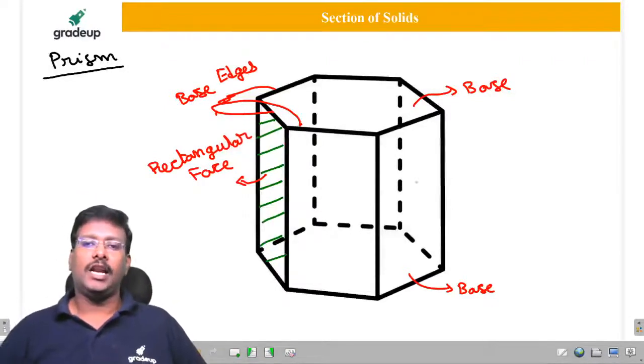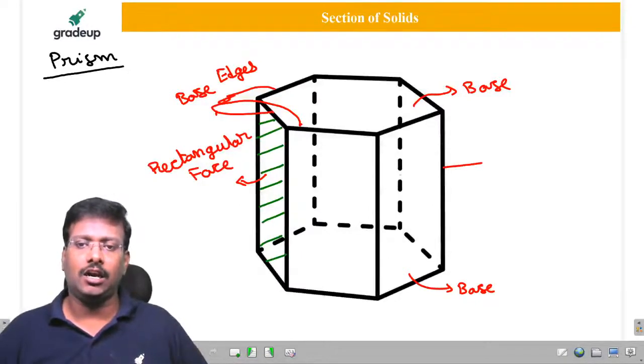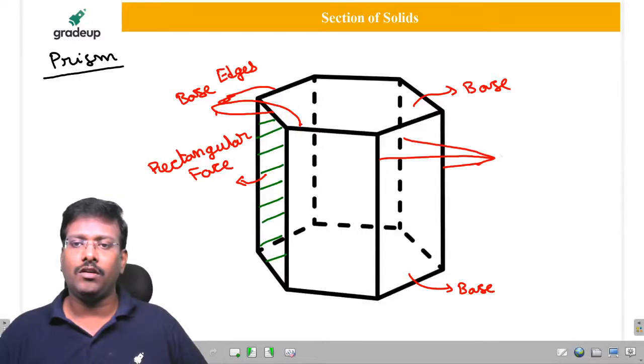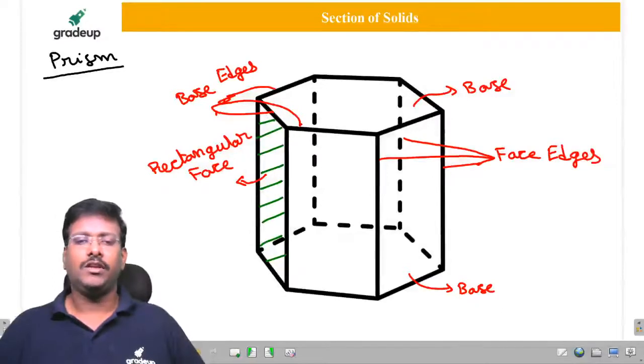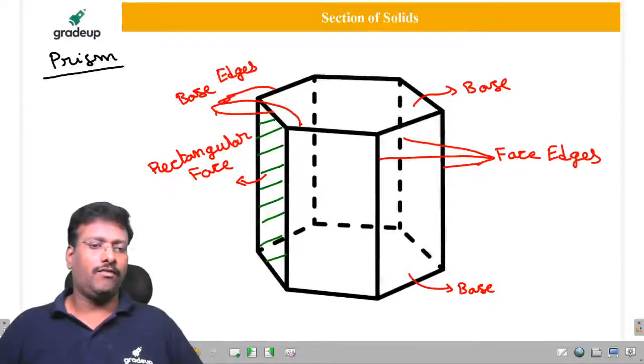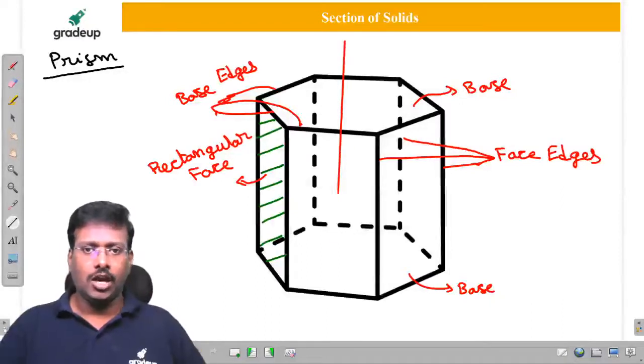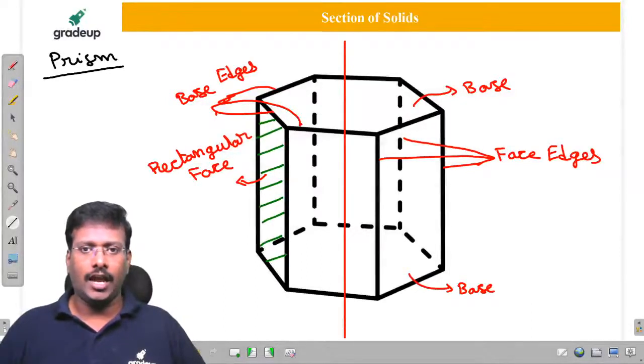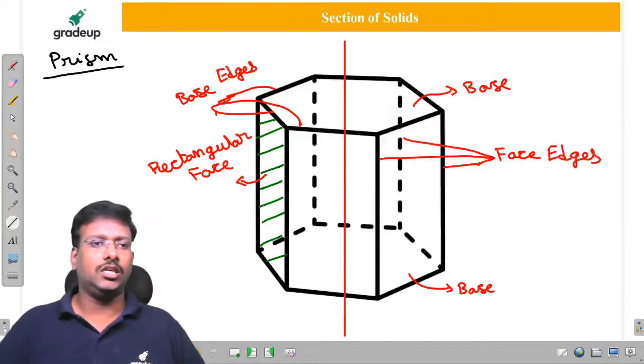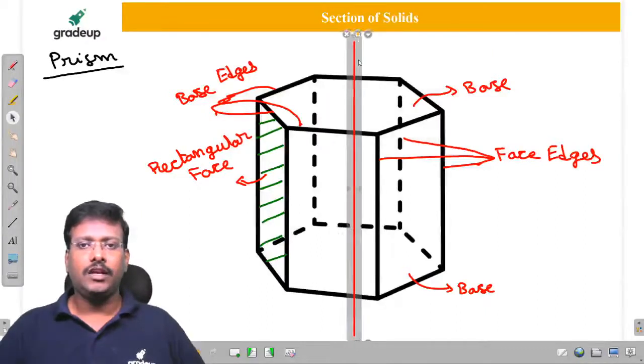Now these are called face edges. Here you observe, my dear friends, the line which joins the centers of both the bases is considered as the axis.